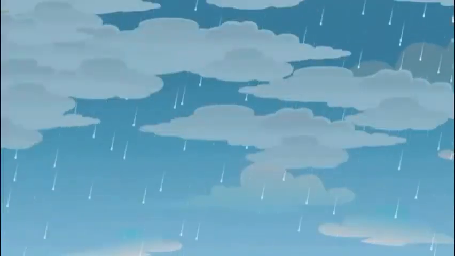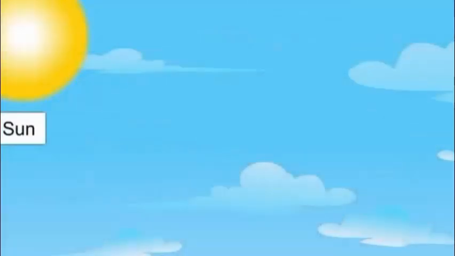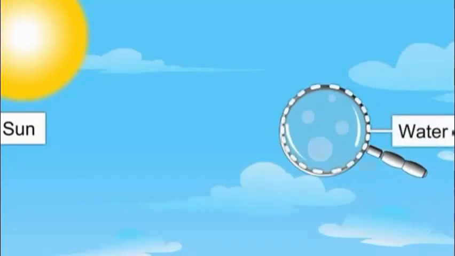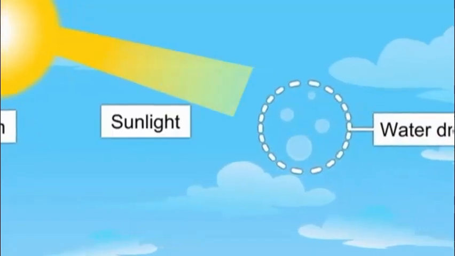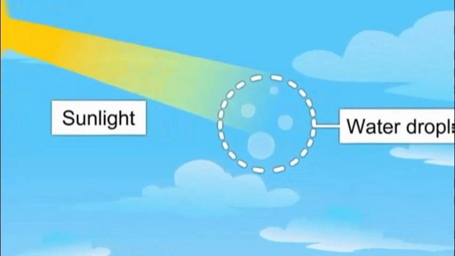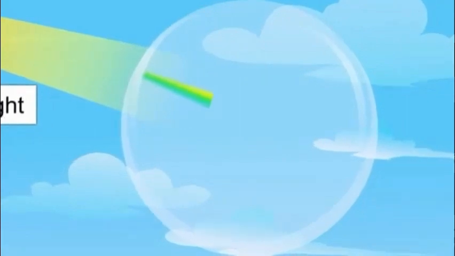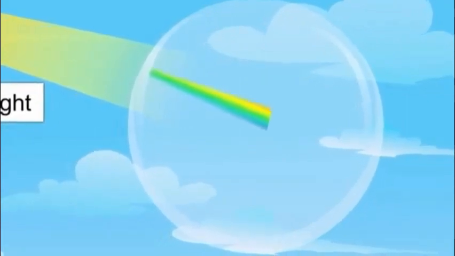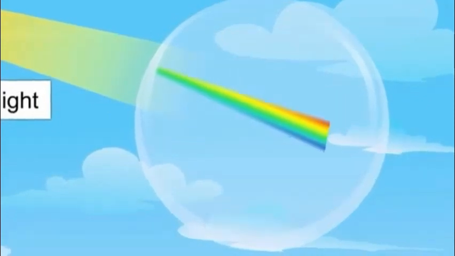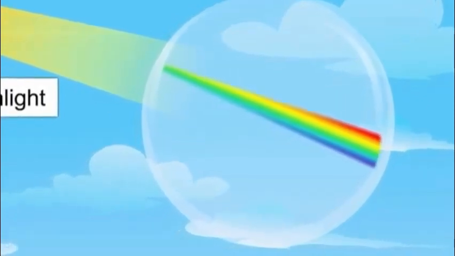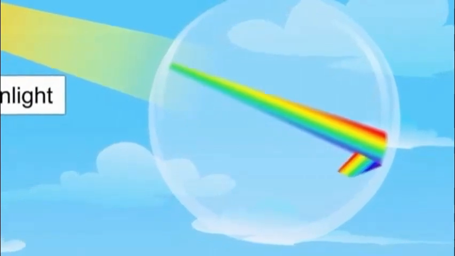Now that we have understood what dispersion of light is, let's understand how it causes the formation of a rainbow. A rainbow is generally formed when the sun appears just after it has rained. At this time, many water droplets are present in the air. When sunlight passes through water droplets in the atmosphere, each water droplet acts like a small prism. As soon as the sunlight enters the drop, it is split into its constituent seven colors.